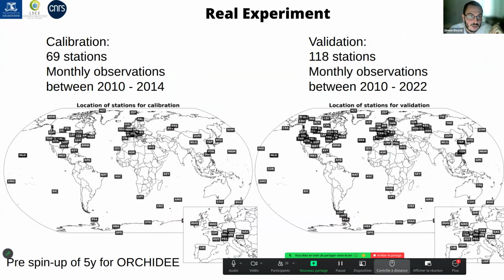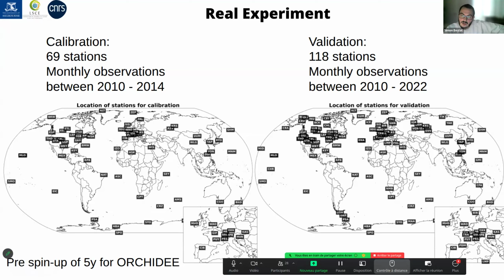So in this case, we will calibrate the two scenarios using this protocol, where basically we have 69 stations between 2010 and 2014. We use monthly observations, and we will also pre-spin up the model about 5 years to account for parameters that only affect slow processes such as respiration.